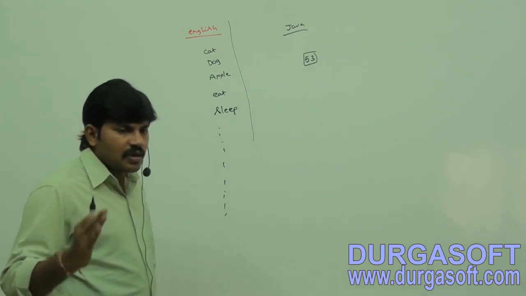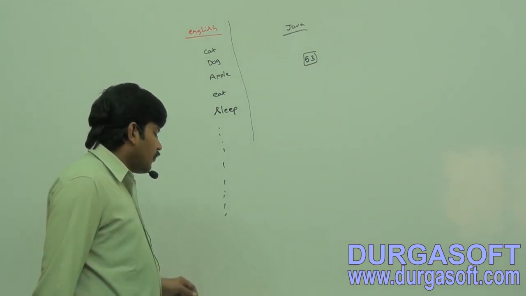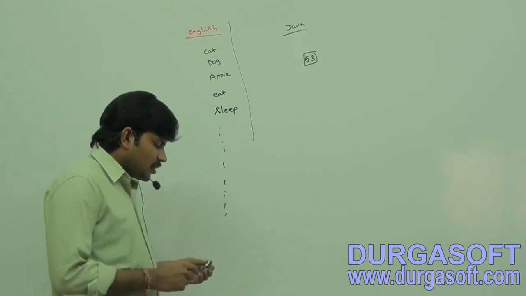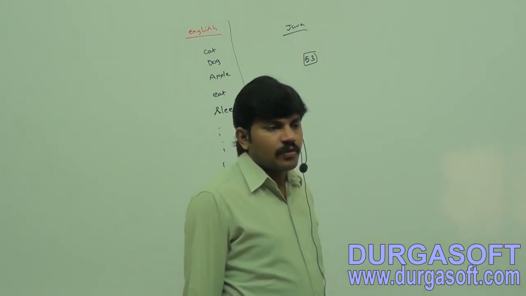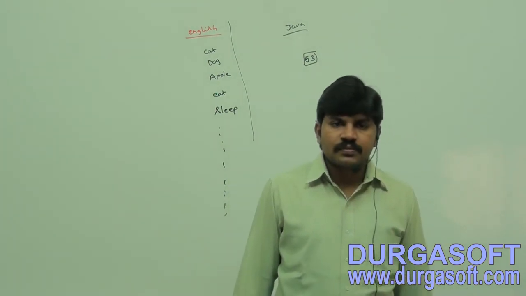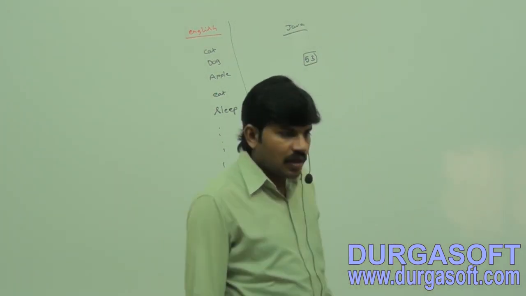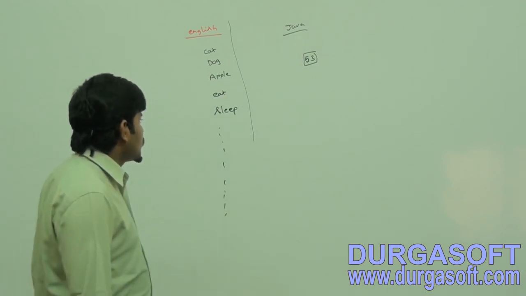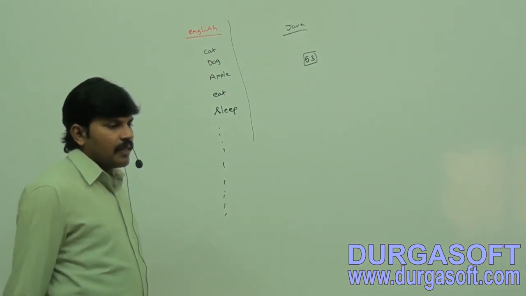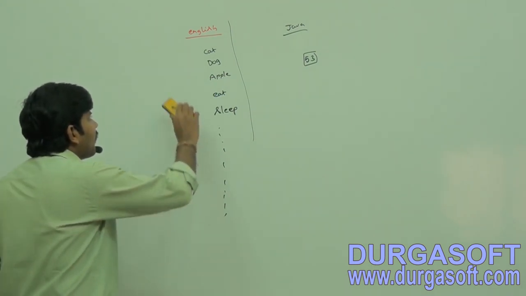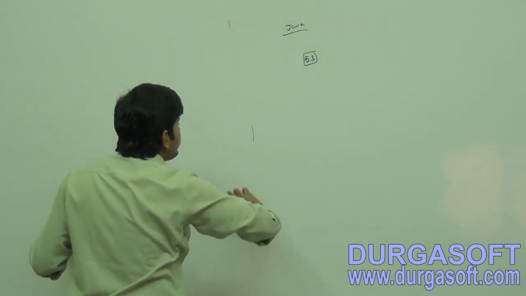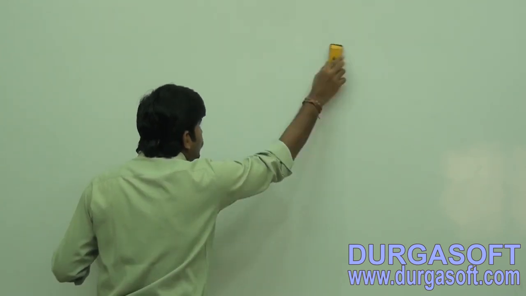Such type of words are called reserved words. Reserved words. Okay. So do you know in Java how many reserved words are there? All these reserved words, compulsory you people should have clarity, right?